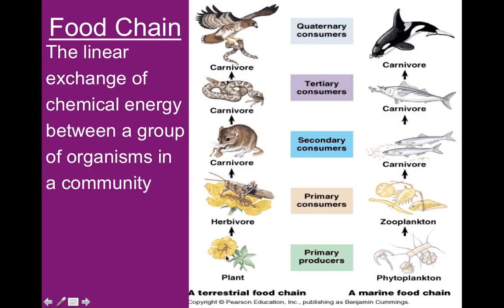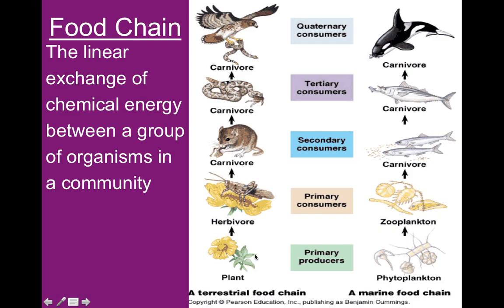And so here are our producers on the bottom. So we have the phytoplankton or algae and the plant. And we move up, and we go through 1, 2, 3, 4 trophic levels. So a trophic level is kind of a step as it moves through the levels.